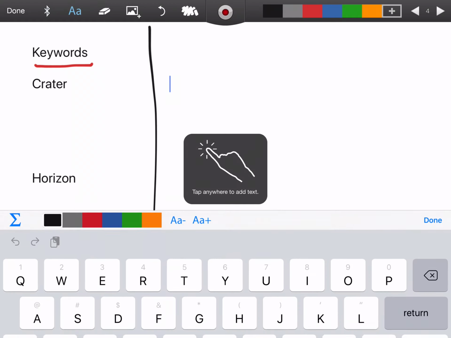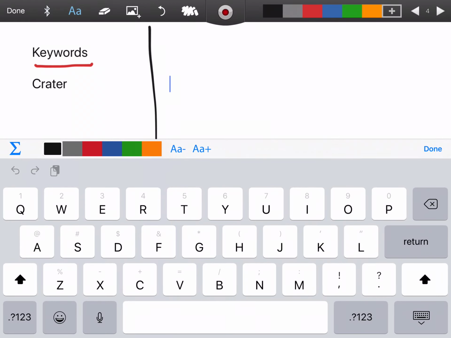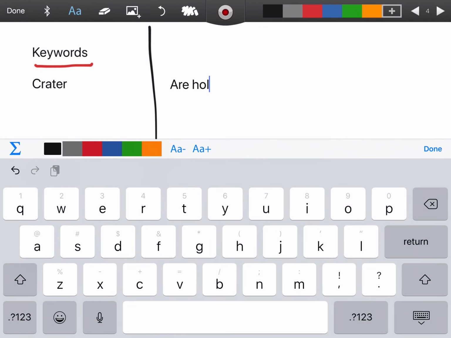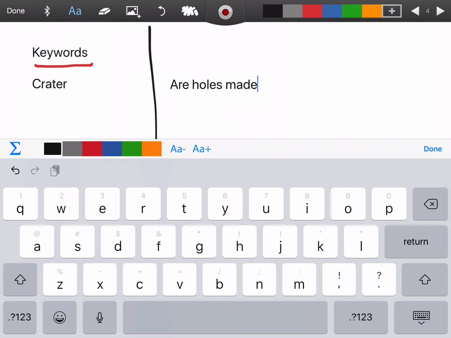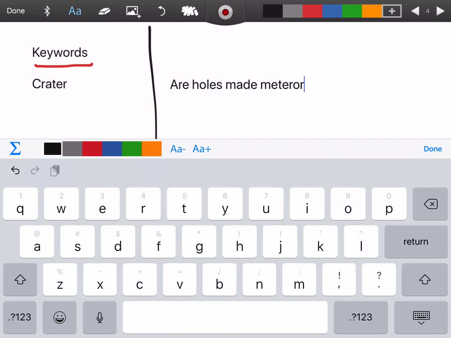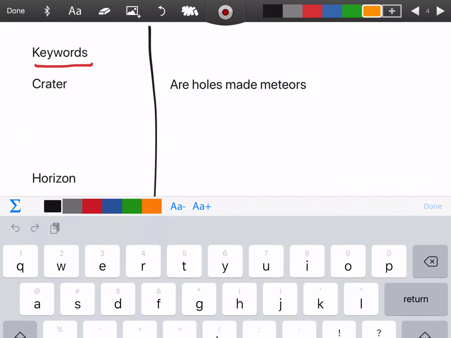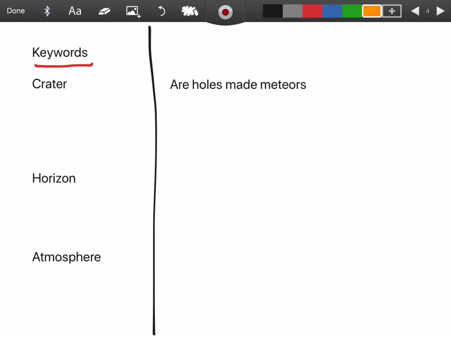Let me get this right. Craters are holes made by meteors. Let me see if I spelled meteors right. I can go back and check in the book because that doesn't look like I spelled it right. So when you're writing something, always check your spelling with the book. So craters are holes made by meteors. That's our first definition that we've learned. And I like to use that as a way of thinking about keywords.